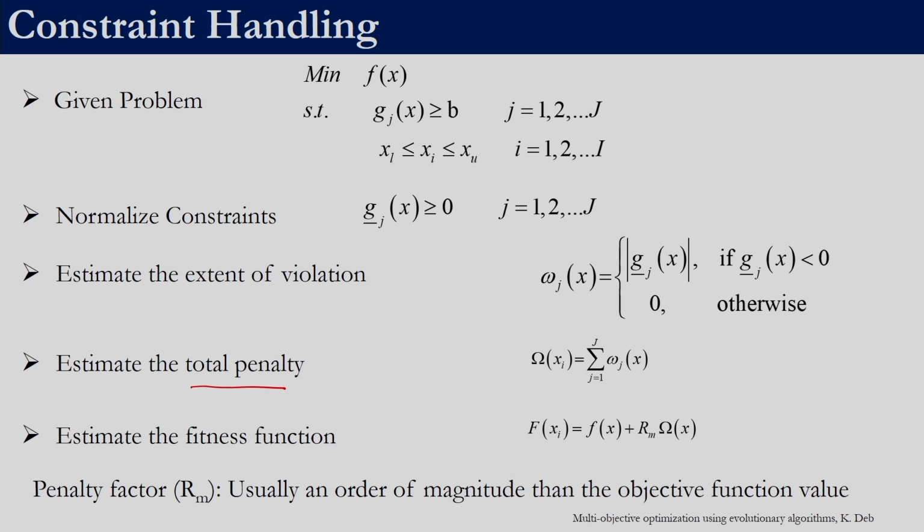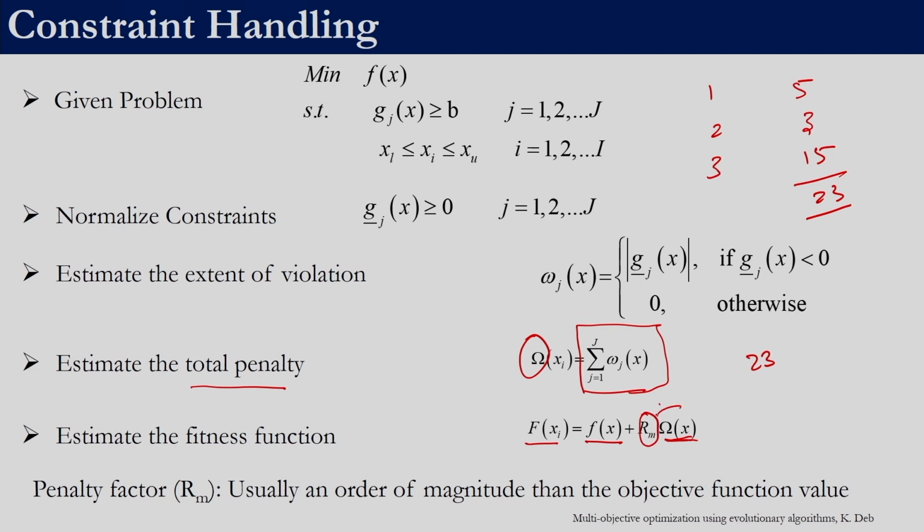The next thing is to estimate the total penalty. So the total penalty is nothing but taking the summation of all the individual penalties. So let us say the first constraint we are violating by 5, the second constraint we are violating by 3, the third constraint we are violating by, let us say, 15. So this capital omega is nothing but a scalar value which will be 23, which is nothing but the summation of this. So once we have calculated this omega, the fitness function f is the objective function plus the violation multiplied by Rm. So Rm can be a constant value. So this is what we saw as lambda in the previous slide.